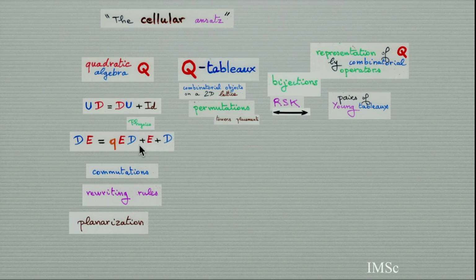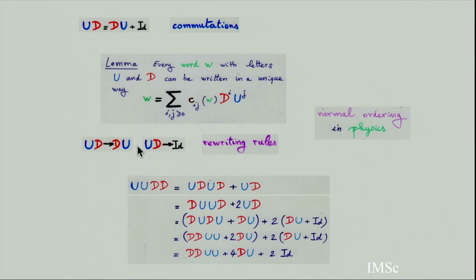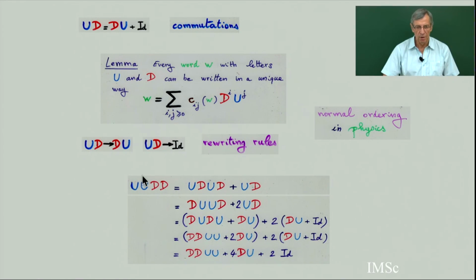So I just remind you what we have done. In the first fundamental example, starting from this commutation relation, we transform this into a rewriting rule. If you have any word in U and D, then by applying successively this kind of rewriting in the word, you get a unique polynomial where all the D are on the left, all the U on the right. So any word can be expressed in this algebra as a sum of these monomials with a certain coefficient. This is very well known in physics. This is called the normal ordering.